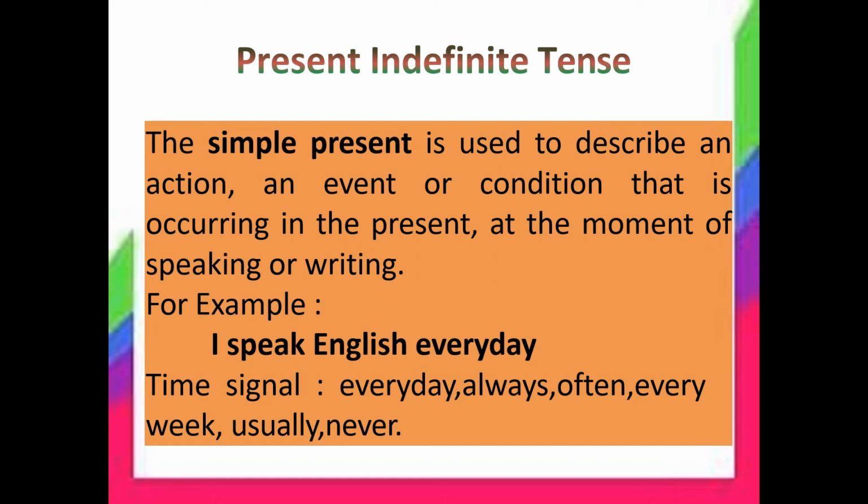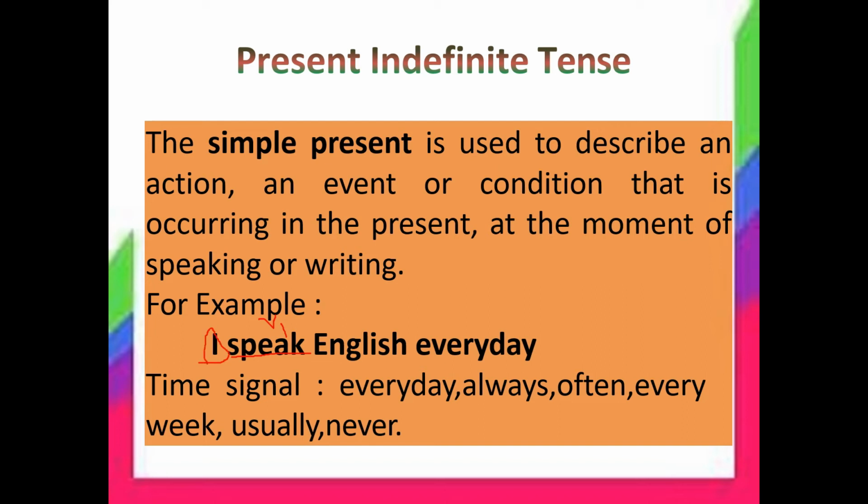The simple present tense is used to describe an action or an event or a condition that is occurring in the present, at the moment of speaking or writing. In the time frame, the middle line is present. I speak English every day. So here you use the V1 form of speak.